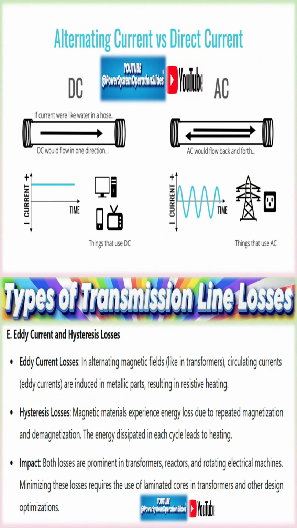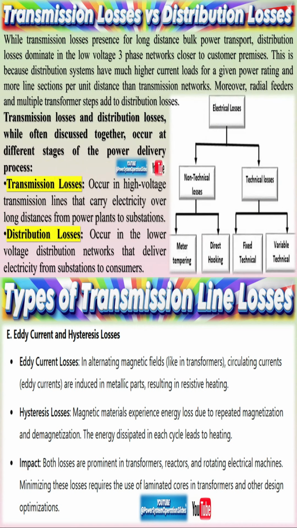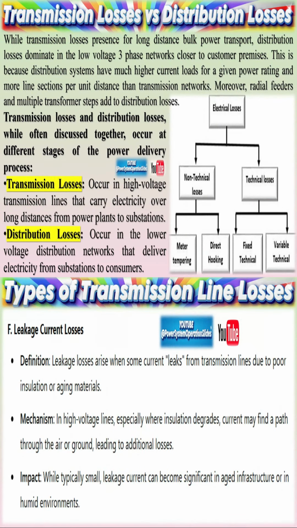Once the length of the transmission line becomes longer, the conductor resistance also increases, so the energy loss also increases. This problem of AC transmission is largely solved by using transformers to step up voltages. But there is another problem that occurs due to the impedance of the transmission line.